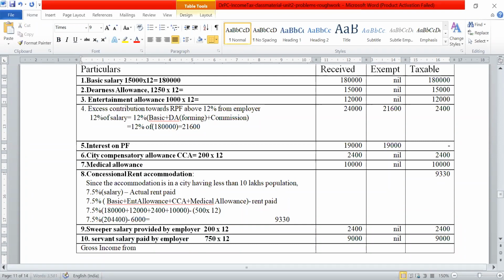So if you add all this, that gives us the gross income from salary. So gross income from salary is how much? You have to add all the above.